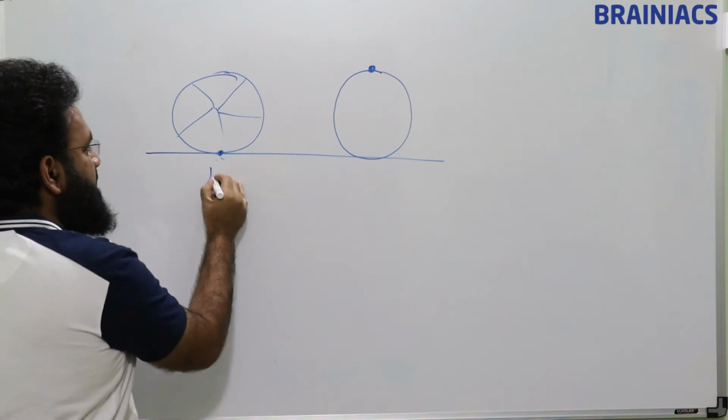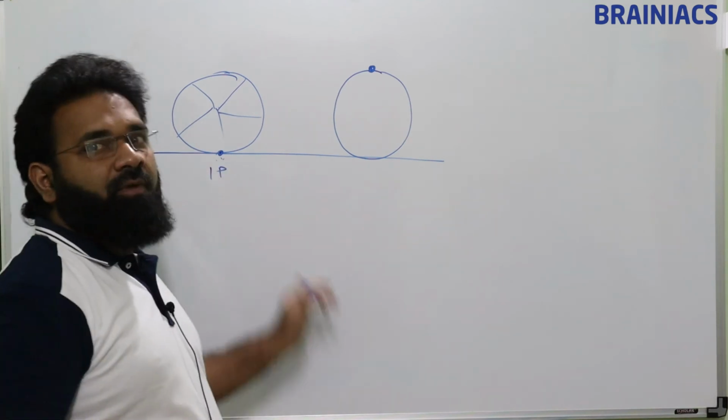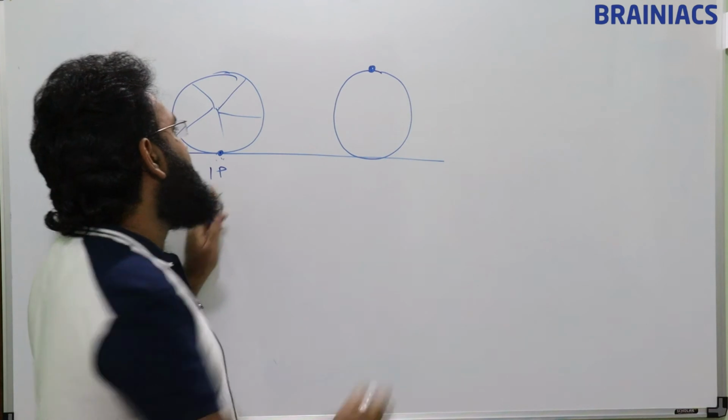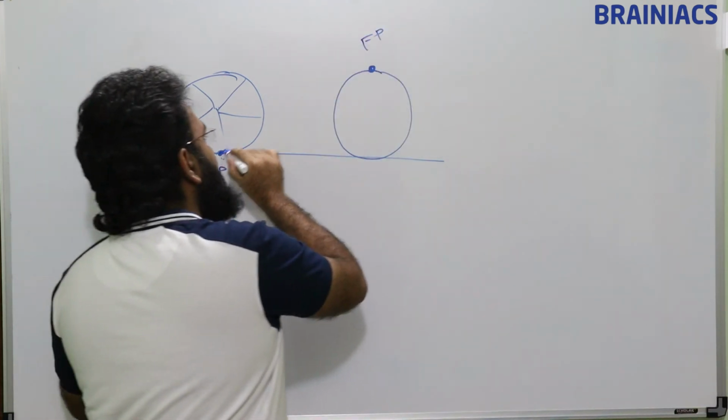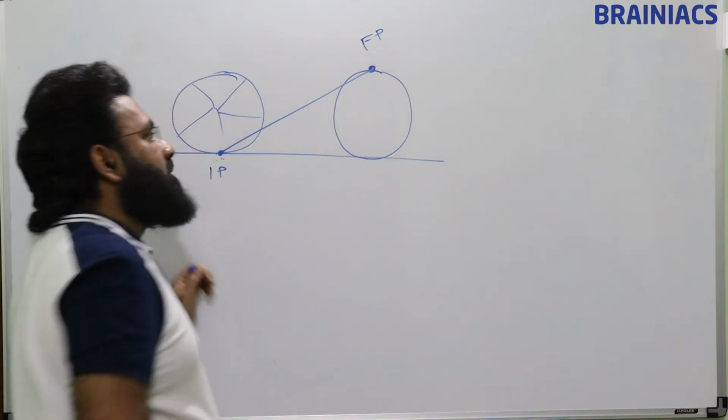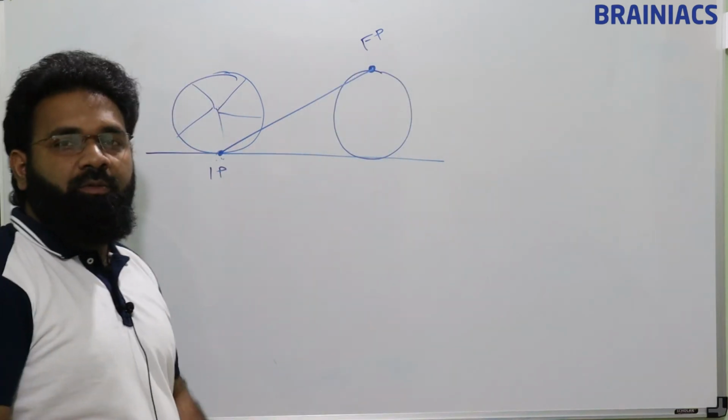So displacement is the shortest straight line path from initial point to final point. If this is the initial point and this is the final point, then if we mark a straight line like this, this is what is displacement.